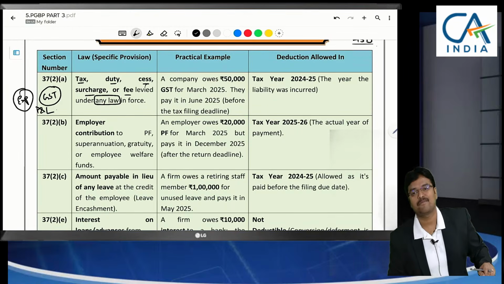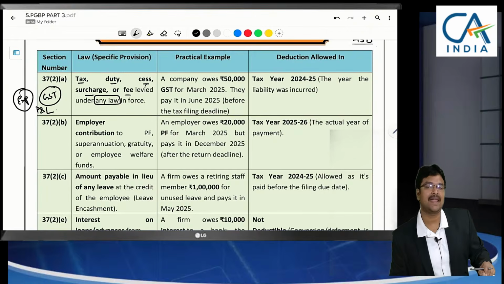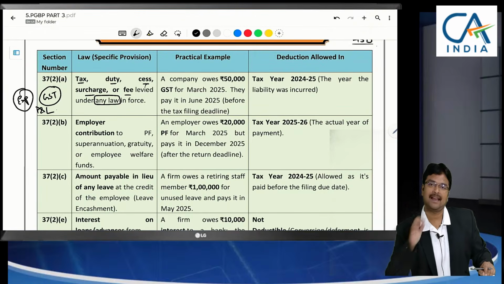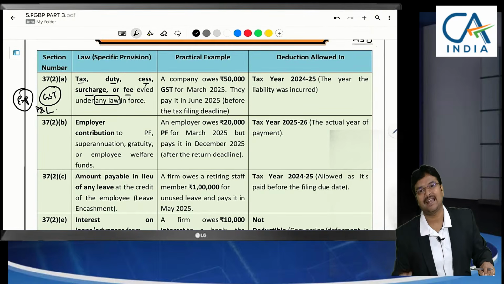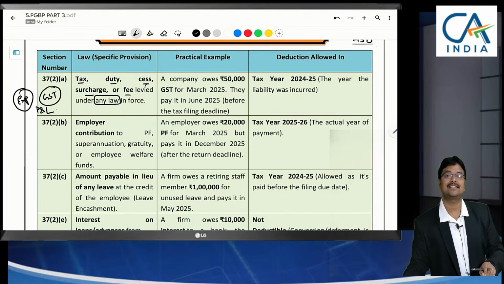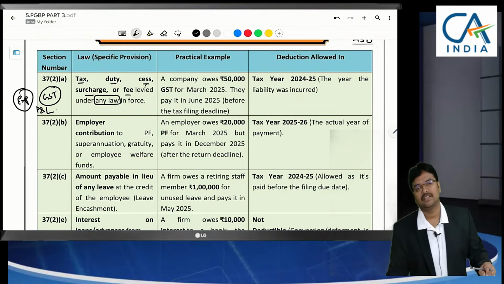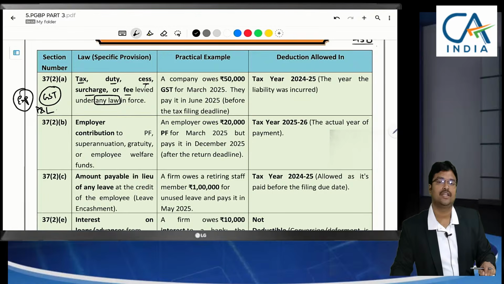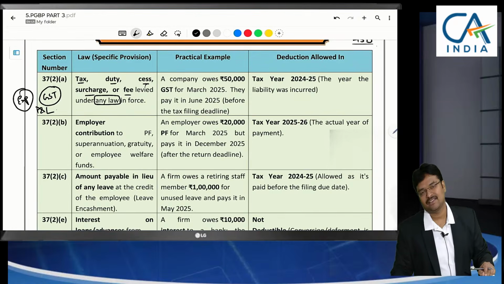At the time of purchase, if 1 lakh plus GST 18% is paid, only 1 lakh will be debited and 18,000 will be an asset, ITC. Even at the time of sale, if the sale is 1,18,000, only 1 lakh will be recorded as sale. What about 18,000? It is a liability which will be set off against ITC. So finally GST is not a revenue item.